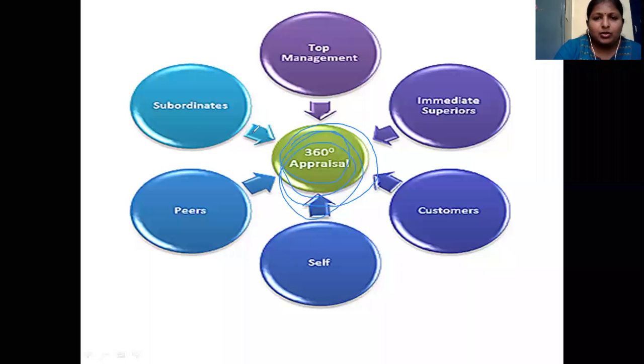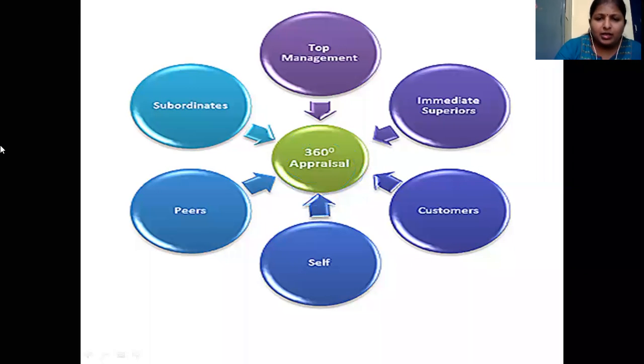Everybody who is directly or indirectly connected to him will be measuring his performance. It may be subordinates, immediate supervisors, customers, or it can be self, as well as peers and also top management. All these people will, one way or the other, appraise the candidate. That is why it is called the 360 degrees appraisal system.